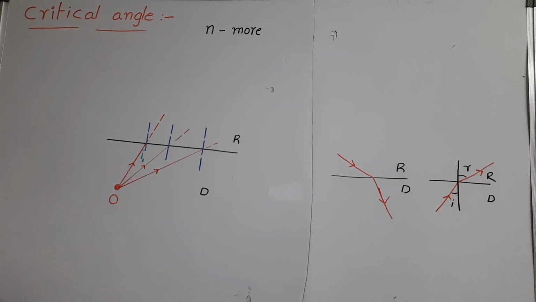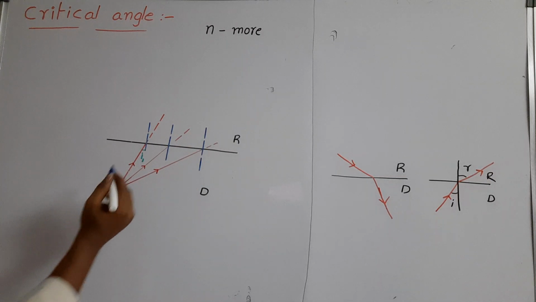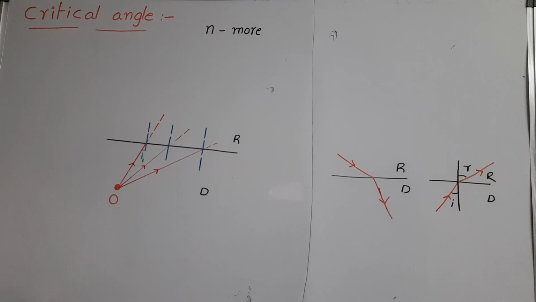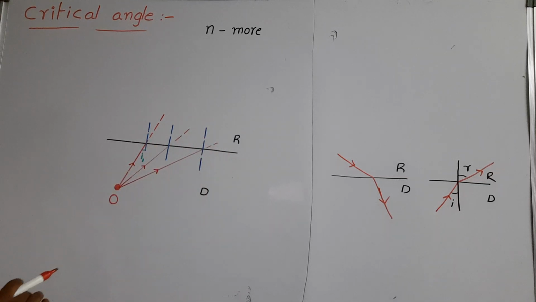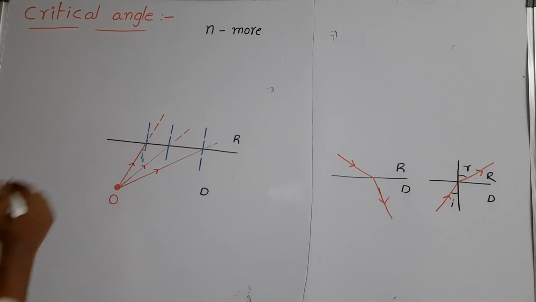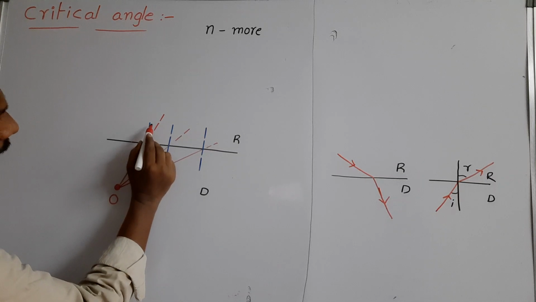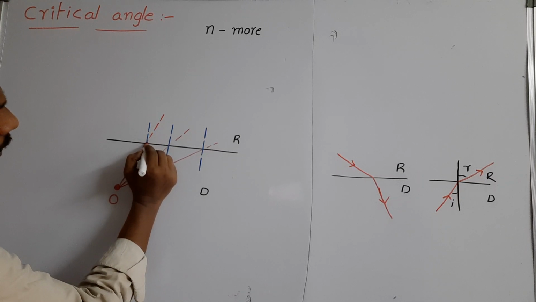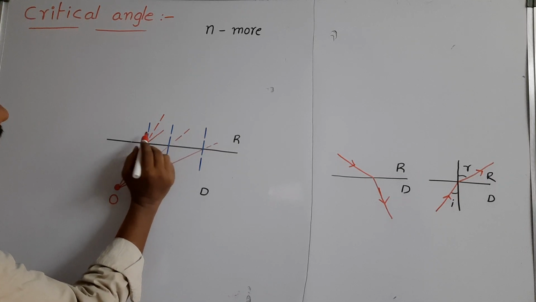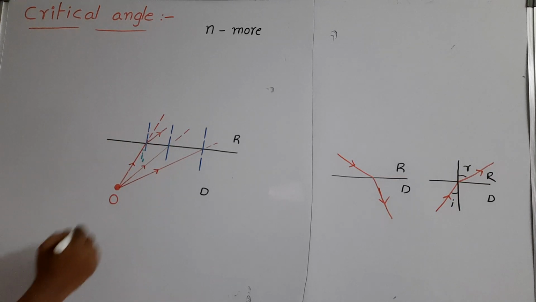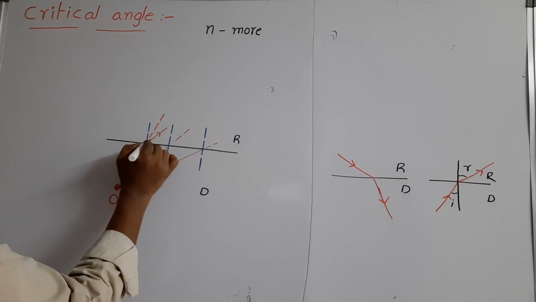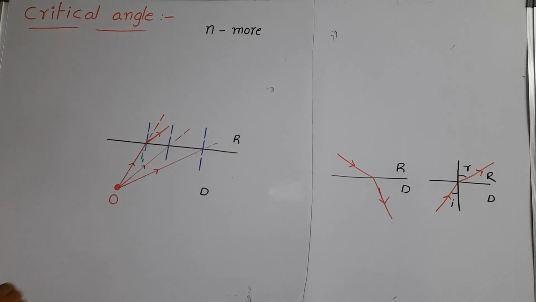When a light ray travels from denser medium to rarer medium, it bends away from the normal. This is the original path, the actual path, if there is no change in the refractive index of the medium. But there is a change in the refractive index, so instead of this path, it bends away from the normal. After refraction, the light ray goes like this.